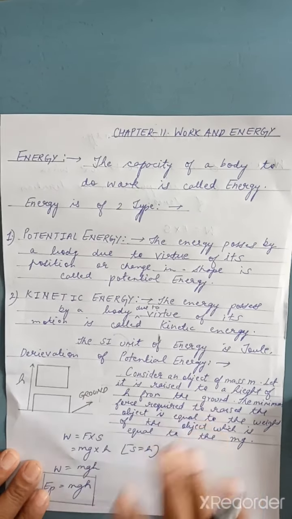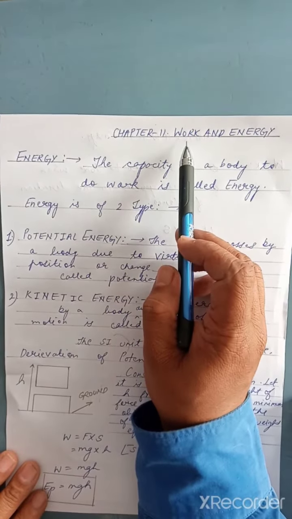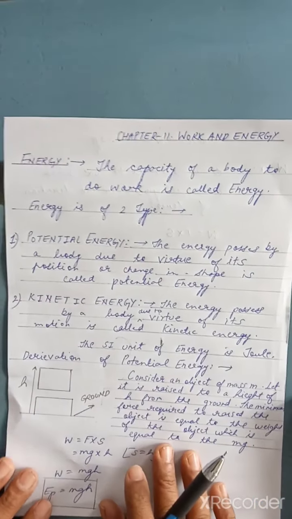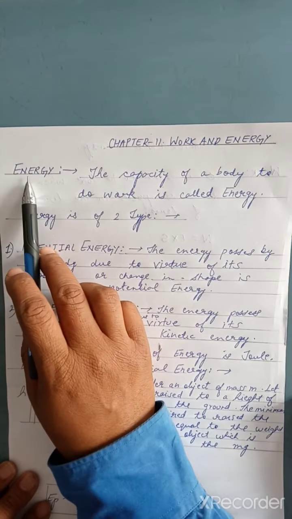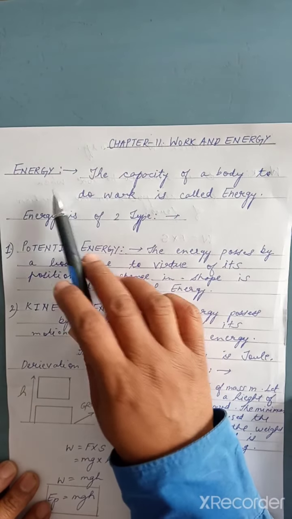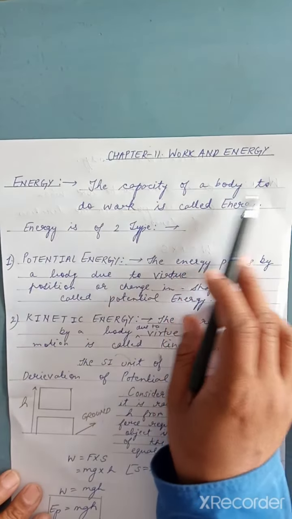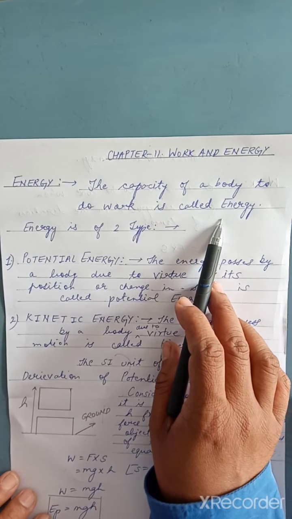Now, previously we have done what is the meaning of work. It is the product of the force and displacement. Today we are starting the topic: what is the meaning of energy? Now we are familiar with this word energy. What is the meaning of energy? The capacity to do work is called energy.